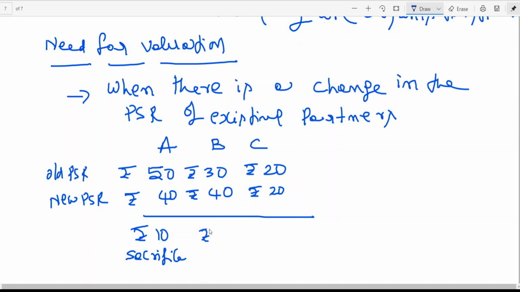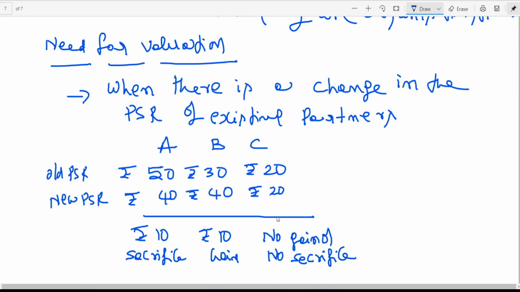The gain is 10. So C has no gain or no sacrifice. Now in future profits, who is sacrificing? A is sacrificing.